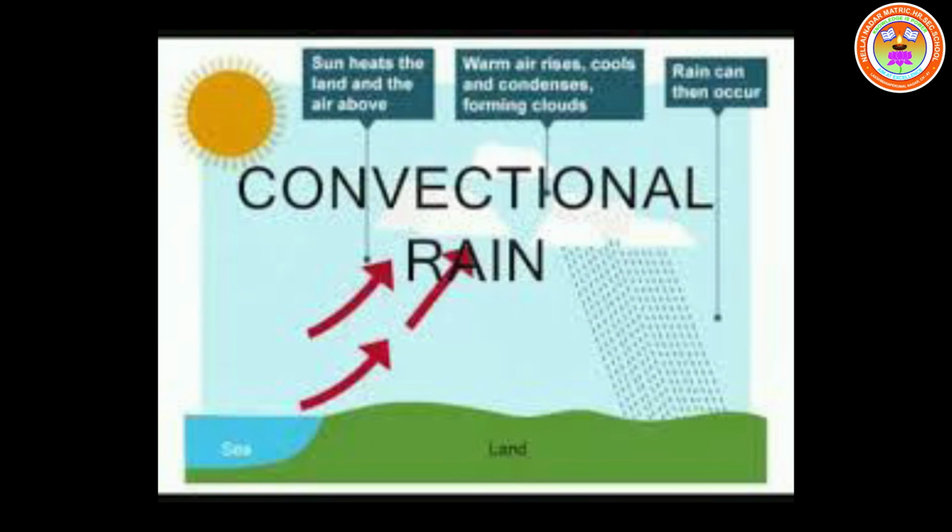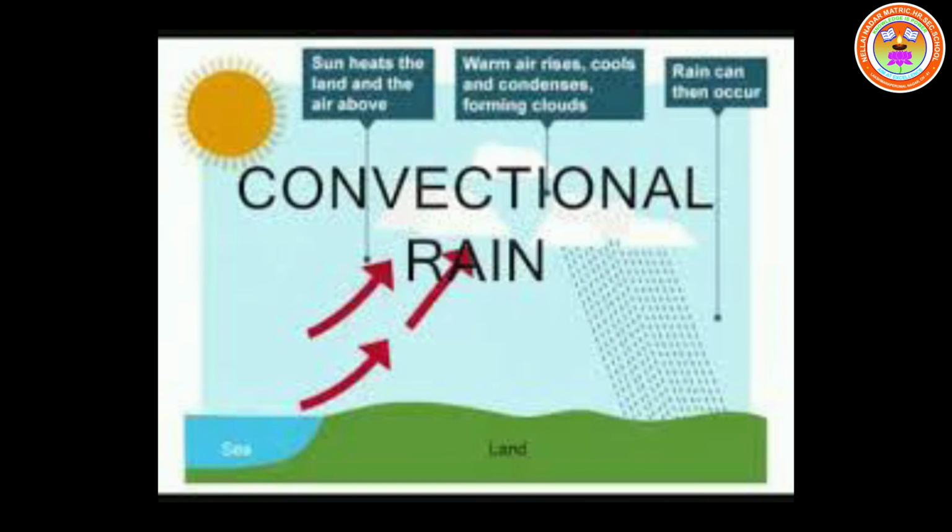Earth's surface is intensely heated through solar radiation during the daytime. When the air near the Earth's surface is heated, it rises and expands. This heating results in the formation of convectional air currents.